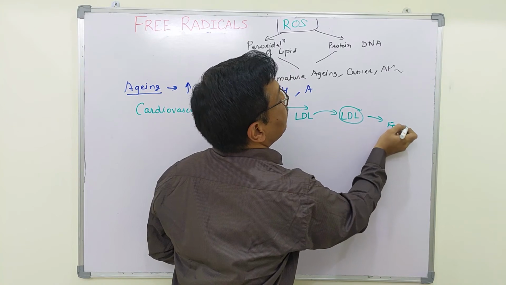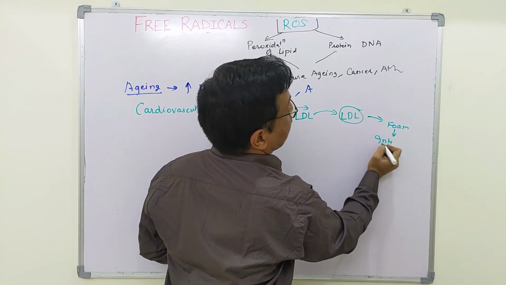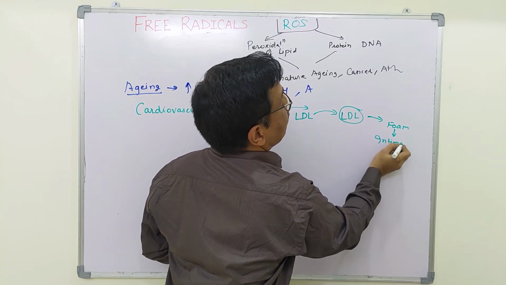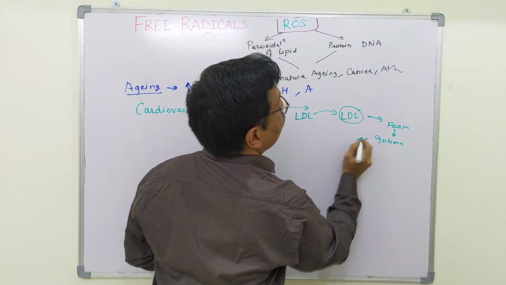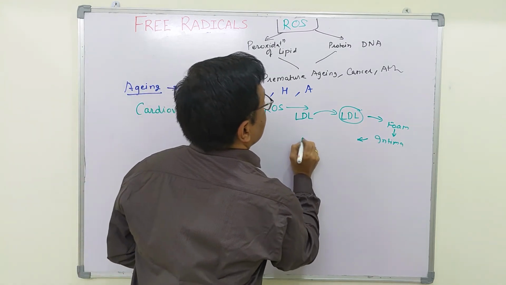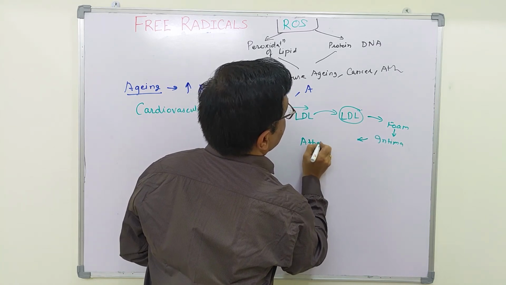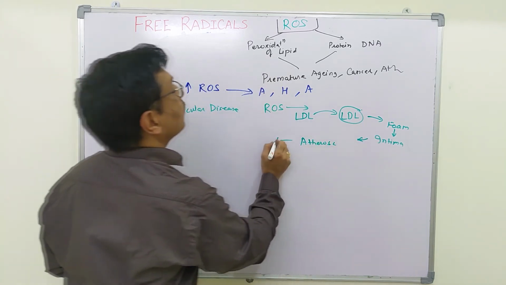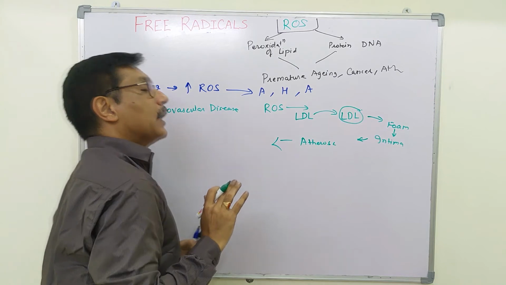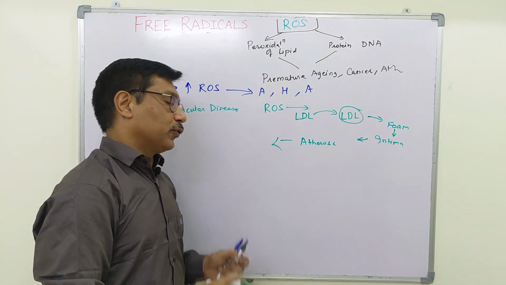This foam cell is deposited in the intima of the blood vessel. This deposition of foam cells on the intima leads to a decrease in lumen, and it will lead to atherosclerosis. And this atherosclerosis in coronary blood vessels leads to cardiovascular disease or cardiovascular episodes.